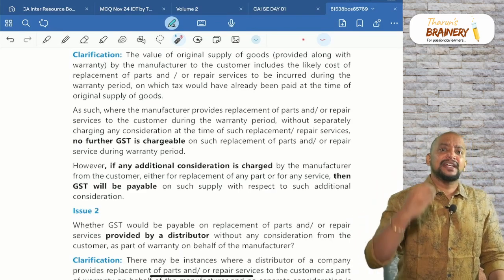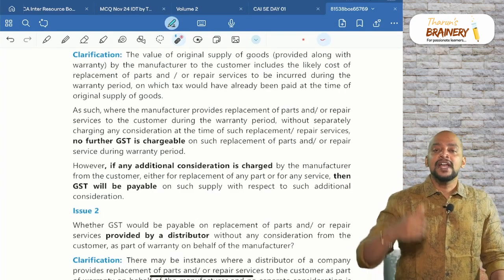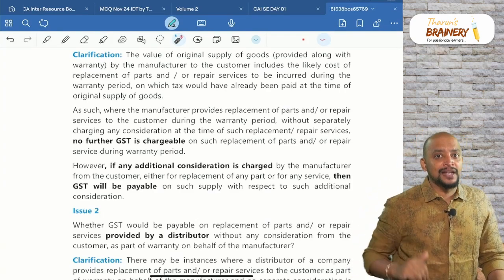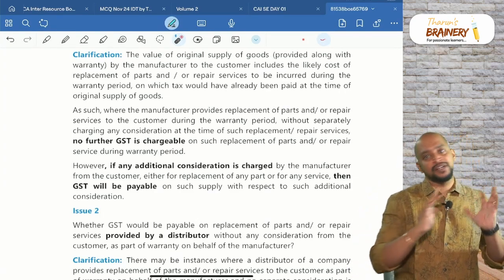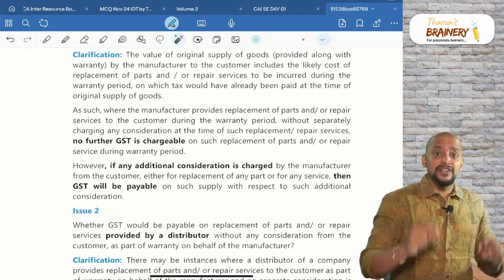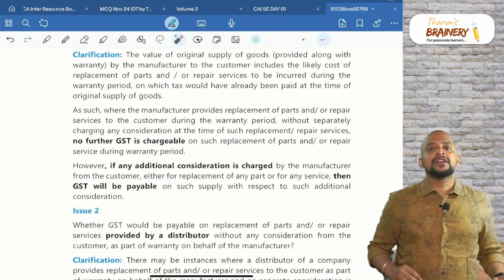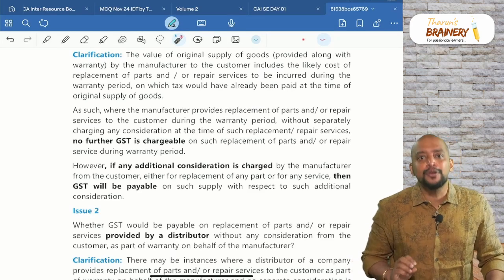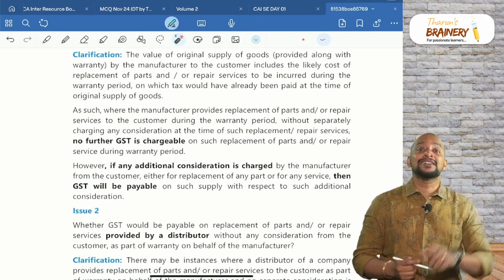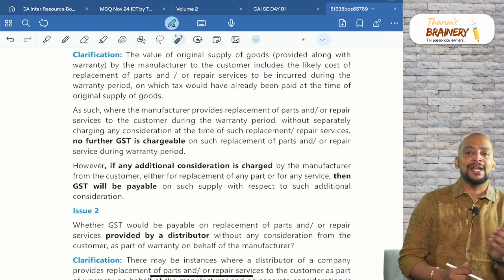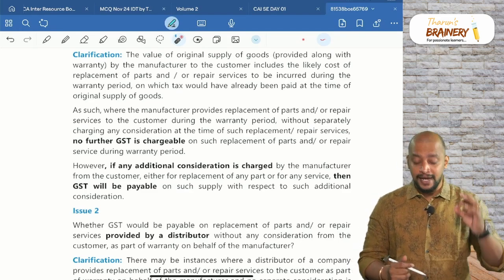After 3 months, say 10% is depreciation, and 10% of the cost you need to bear, 90% of the cost the manufacturer will bear. Now in that case, if the part value is 15,000, they are charging 1500 rupees from you, that 1500 rupees will be treated as consideration and it will become supply under 7(1)(a).